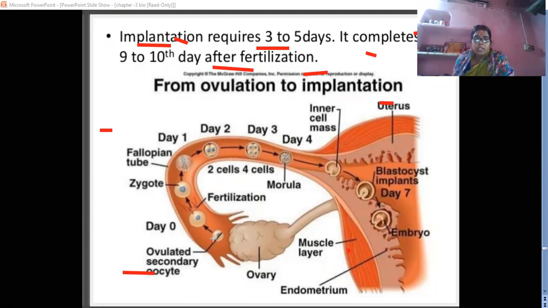यहाँ पे देखिए, this is given with the ovum. Day one, the zygote forms when it is fertilized with the sperm, and in the fallopian tube the fertilization takes place. Day one is the zygote, then day two, day three. Zygote goes through the cleavage stage, 2 to 4 cell, 4 to 8 cell. When the 8 cell is formed, it is called morula, and the morula forms the blastocyst. The blastocyst has the outer trophoblast and inner cell mass, and it attaches to the uterine wall for the development of the embryo. First is the cleavage stage.